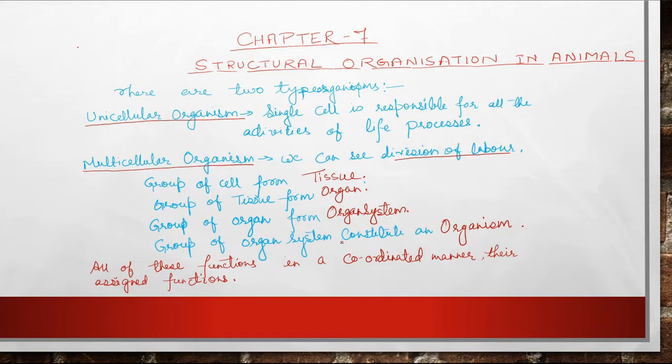And all these organ systems within the organism will function in a coordinated manner, which is necessary for the survival of that particular organism. So each and every cell will not do its own function, but here we can see the division of labor. That means a group of tissues, or a group of organs, or all the organ systems have been assigned a particular function. In this way we can see division of labor is there, but in a unicellular organism no such division of labor is there.